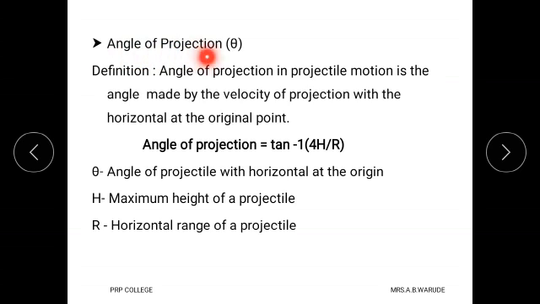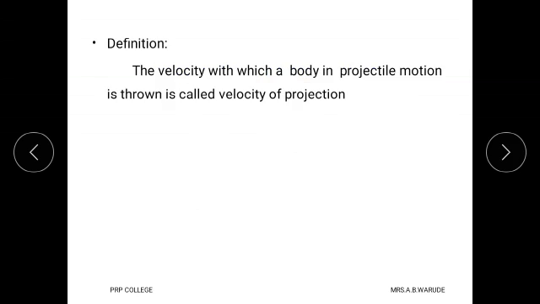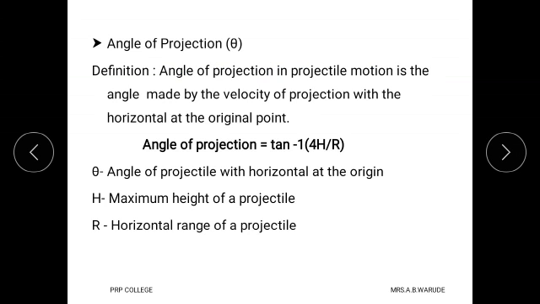Then what is the angle of projection? Here theta is the symbol used to denote angle of projection. See this diagram. Here that ball is thrown in air. Then it makes some angle with that horizontal surface, and that angle is called the angle of projection.